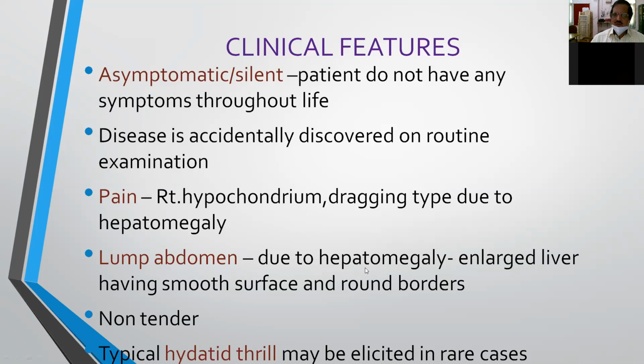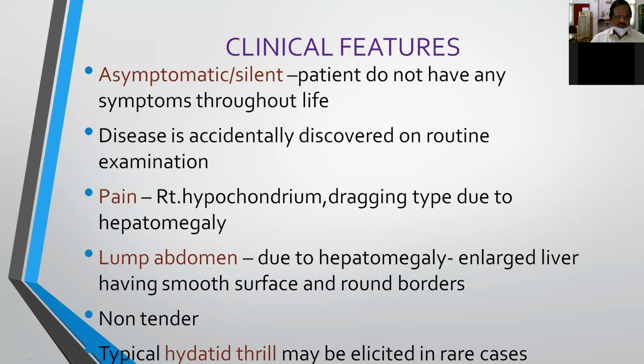The liver is enlarged downwards into the right iliac fossa, and it is having sharp margins, fingers cannot be insinuated, and it is having a smooth surface with rounded borders. And most of the times it is not tender because it is not having any infection.